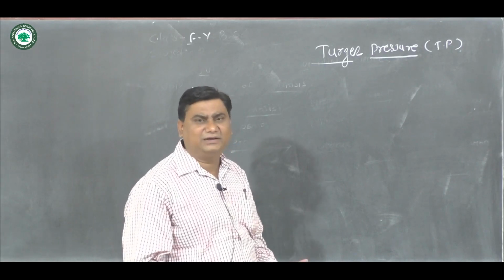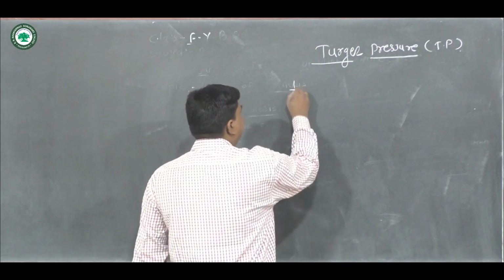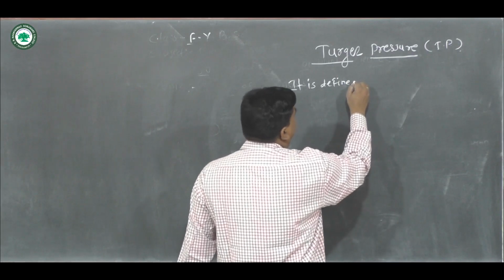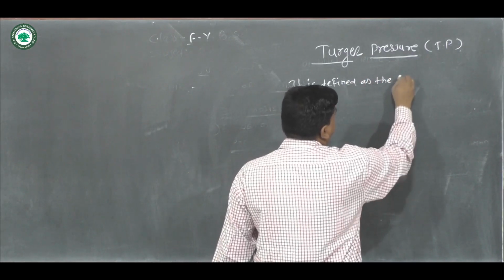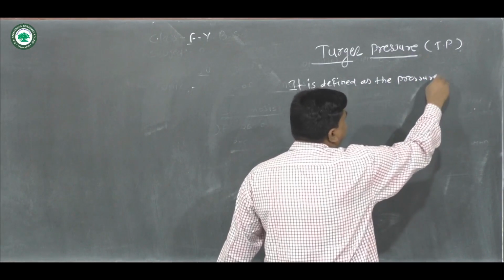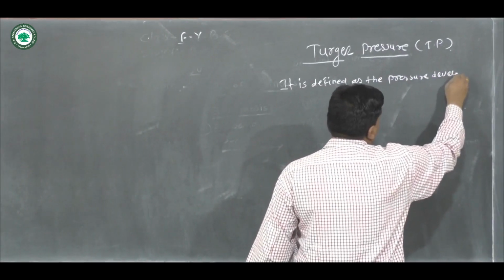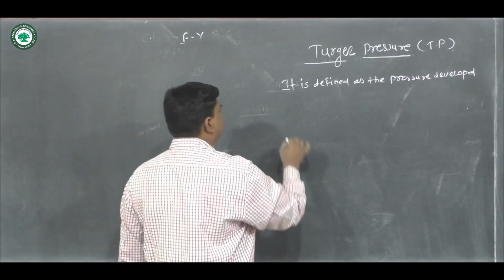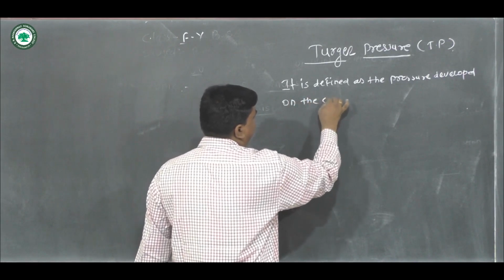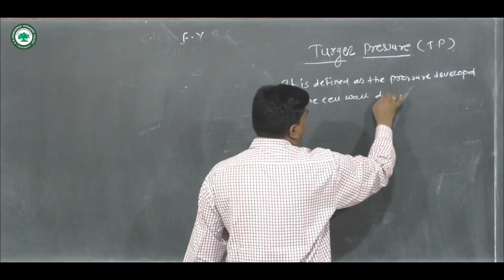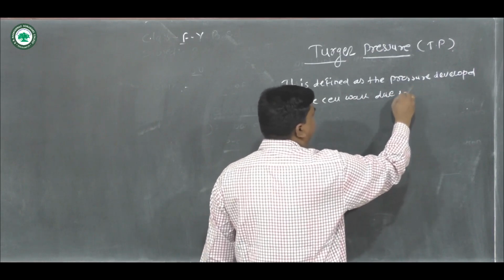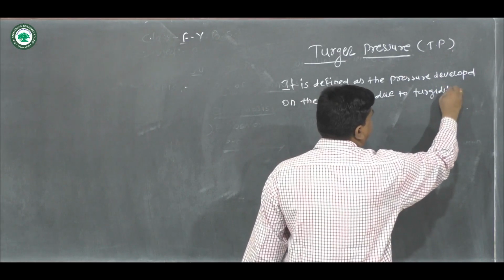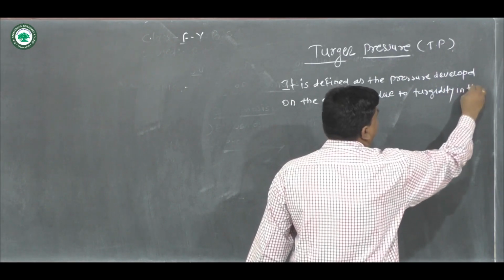It is defined as the pressure developed on the cell wall due to turgidity in the cell.